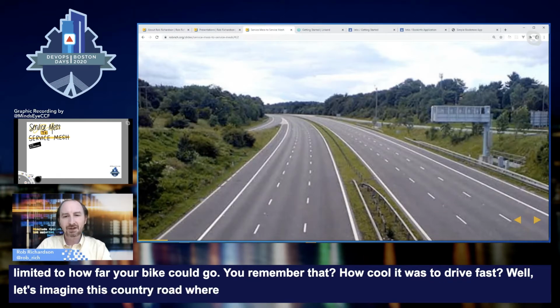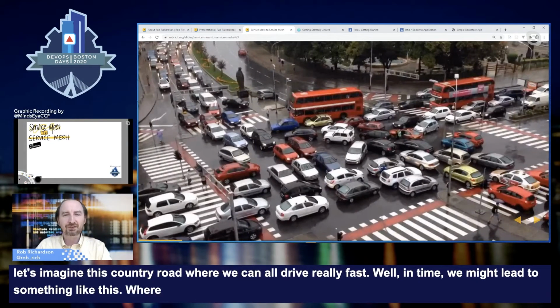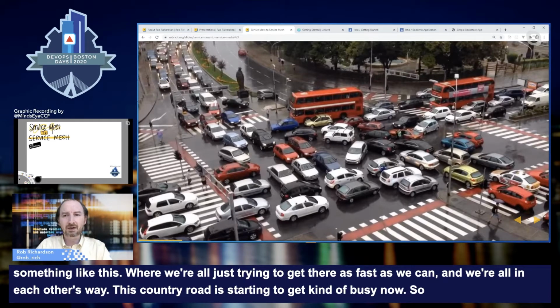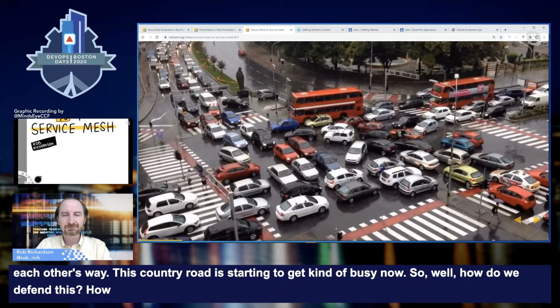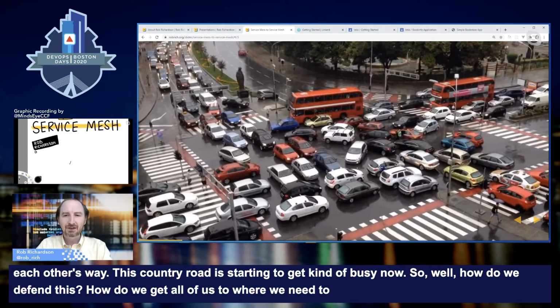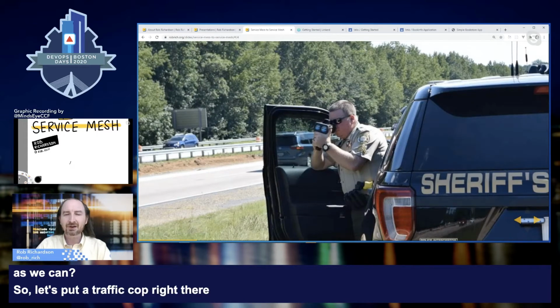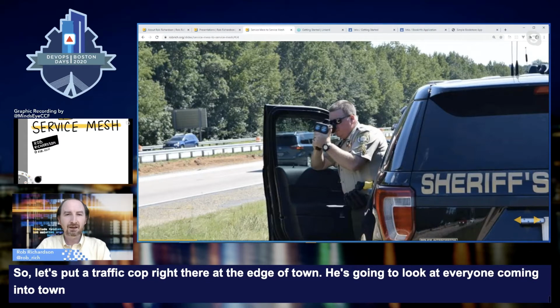Well, in time, we might lead to something like this, where we're all just trying to get there as fast as we can, and we're all in each other's way. This country road is starting to get kind of busy now. So how do we defend this? How do we get all of us to where we need to go as efficiently and as systematically as we can? So let's put a traffic cop right there at the edge of town. And he's going to look at everyone coming into town, and he's going to say, are you going too fast? And if so, then he'll give you a ticket, and he'll make you slow down.